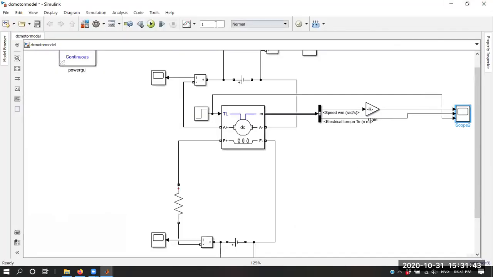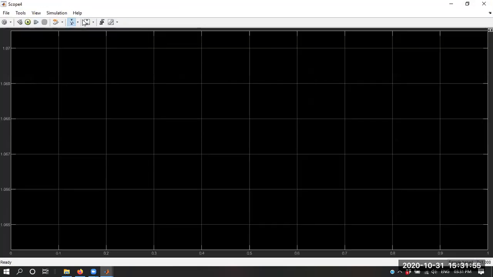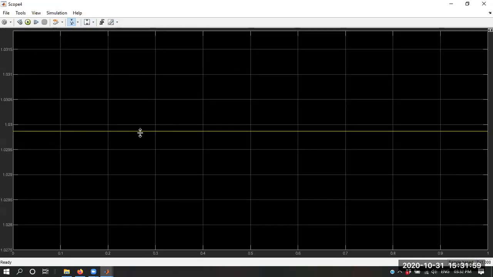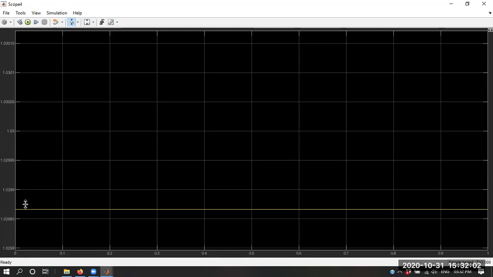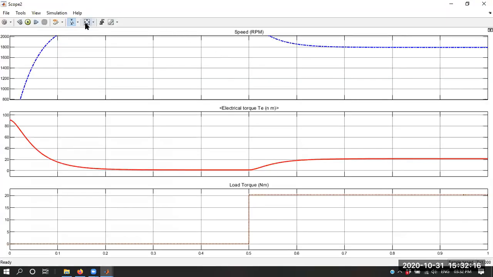Now let's run this simulation and check whether there is any effect of this resistor or not. Let's check the current. Previously it was 1.06. Is there any effect? Yes, there is an effect. See, the current is reduced. Previously it was 1.06, now it is only 1.03. So there is a reduction of 0.03 ampere. That is a very small reduction, so the speed will not get affected much.